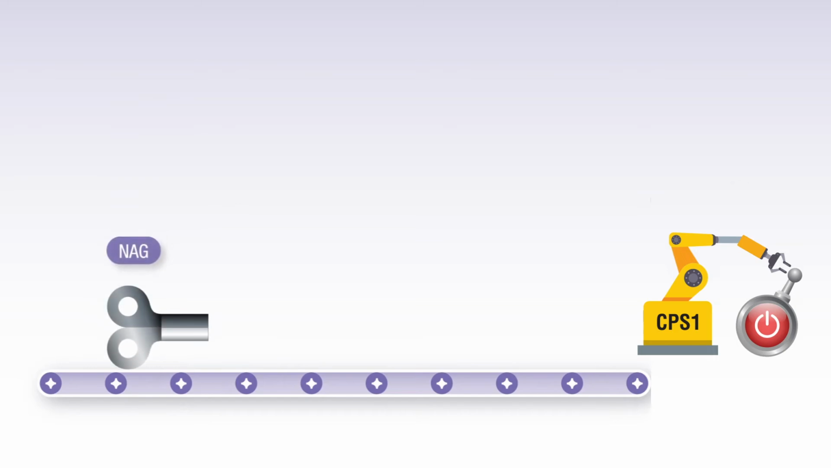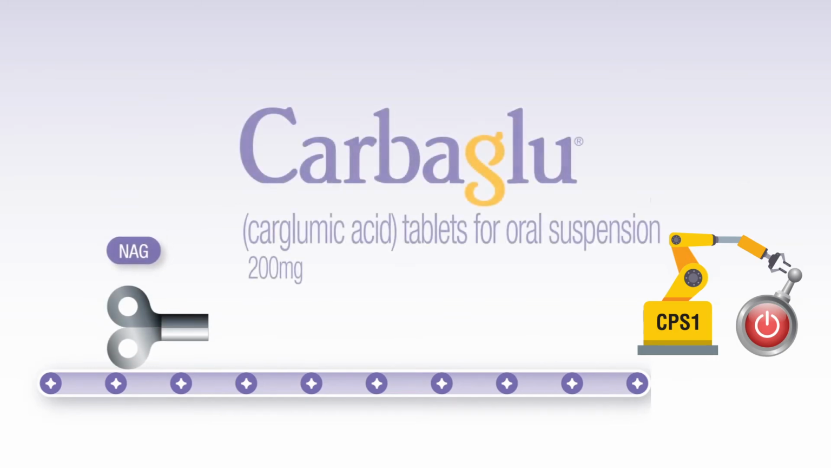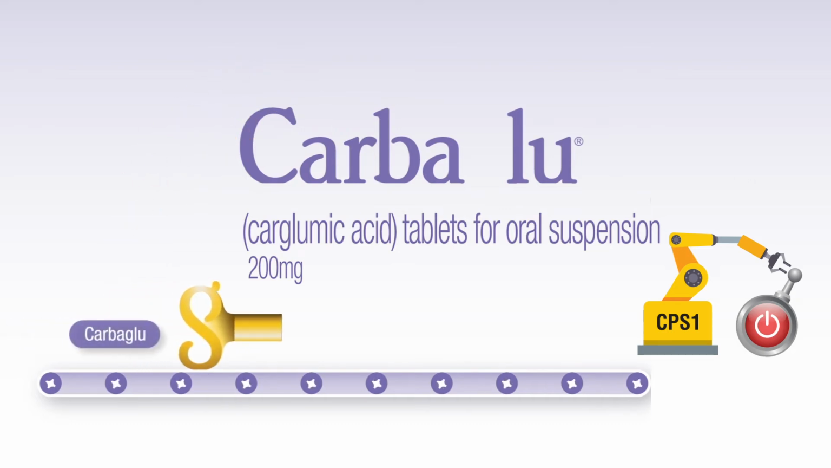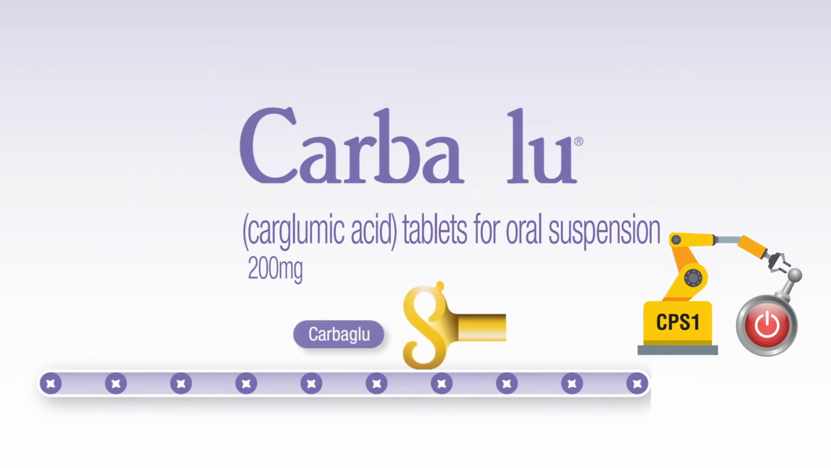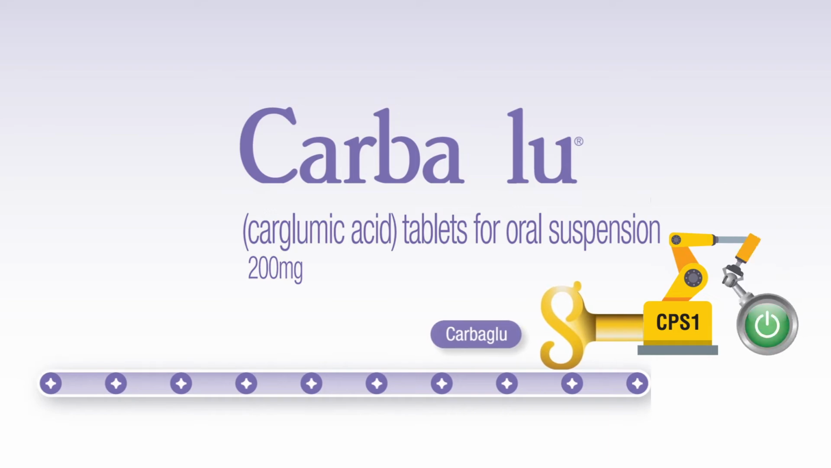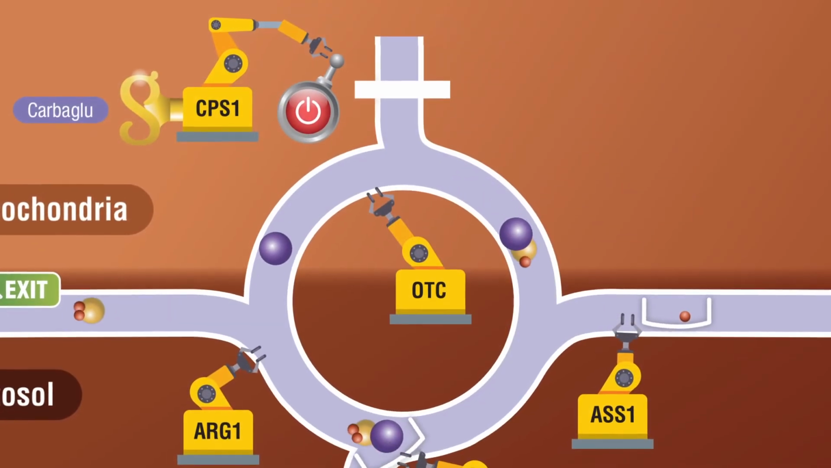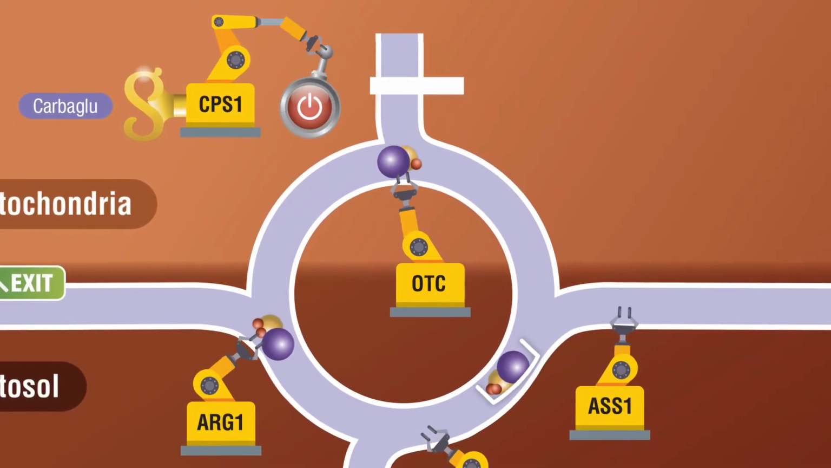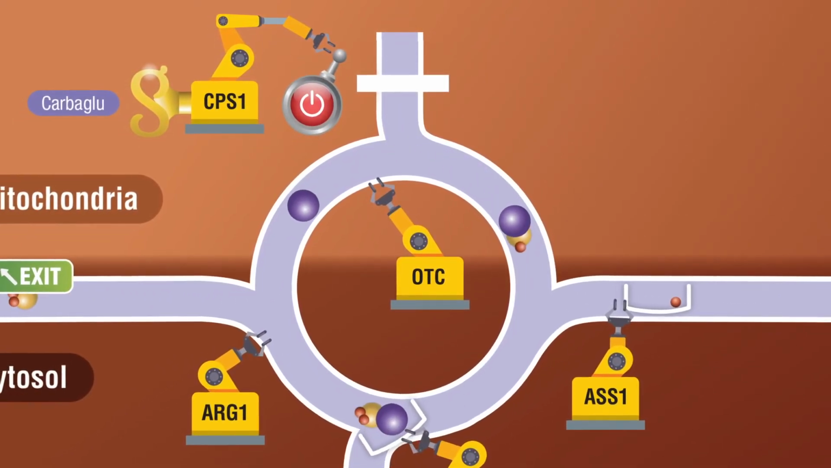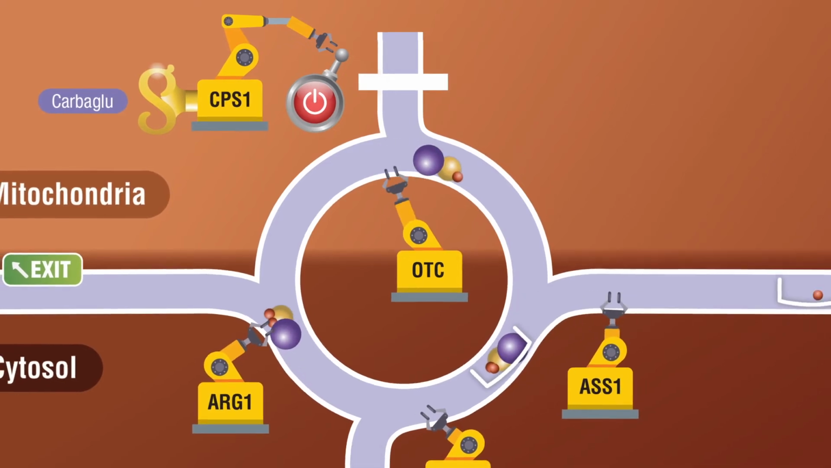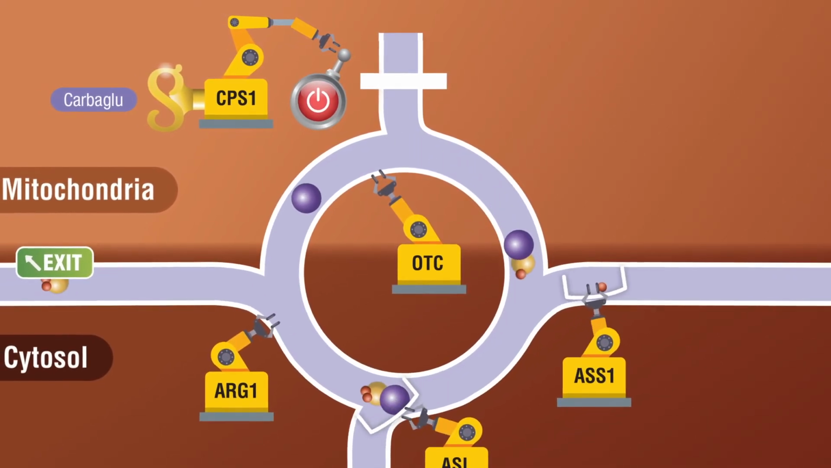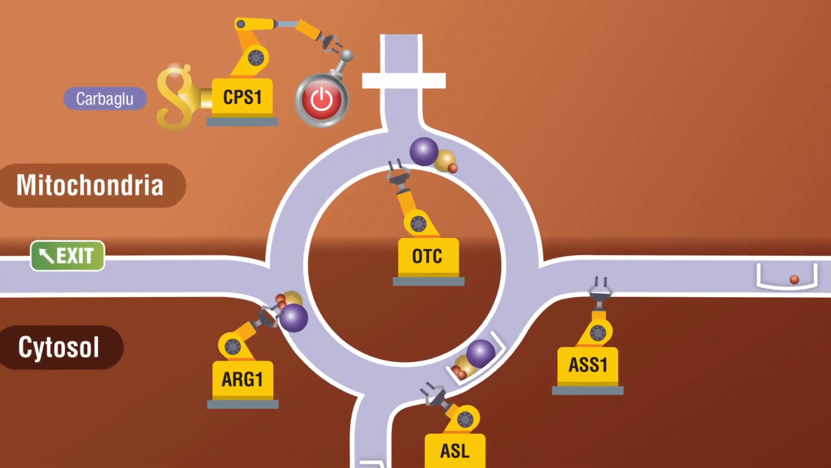Carbaglu is a compound chemically similar to NAG. In patients with NAG-S deficiency, it has the ability to replace NAG and activate CPS1, the first step of the urea cycle. In this way, it acts like a key starting up the urea cycle and getting it to function again. As a result, highly toxic ammonia can be converted into urea and eliminated from the body via the natural pathway.